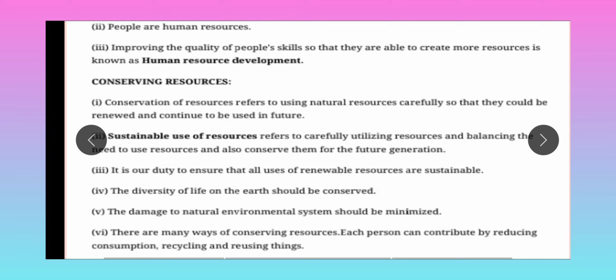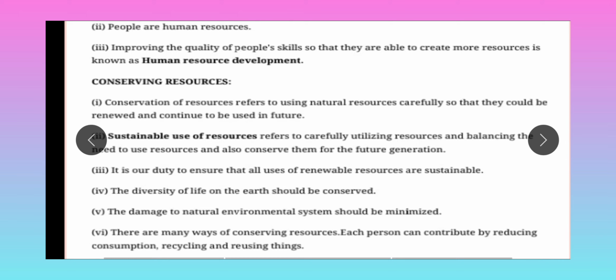Conservation of resources refers to using natural resources carefully so that they could be renewed and continue to be used in future. Okay, so conservation, preservation of the resources, is needed so in future we can use them.